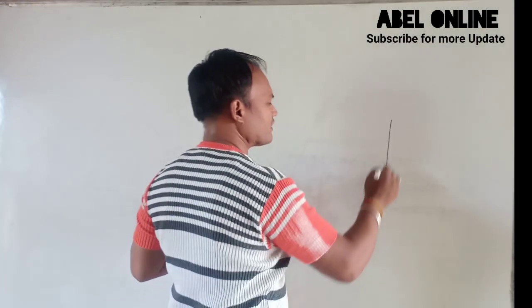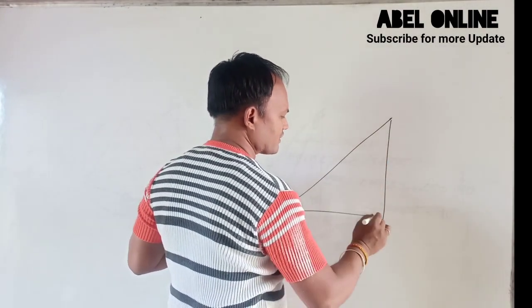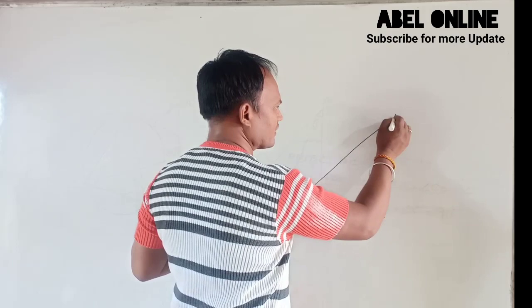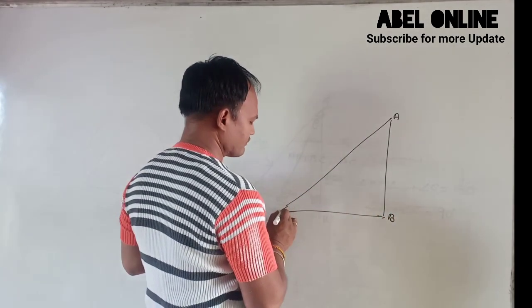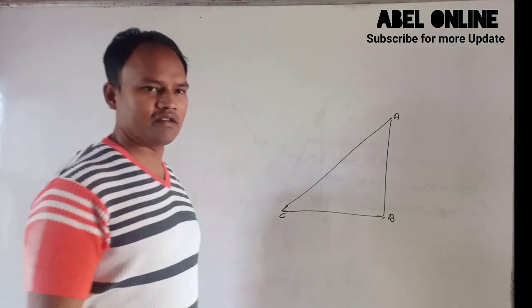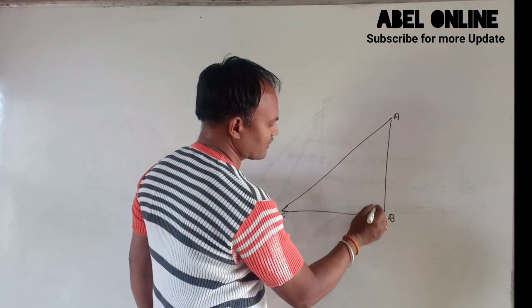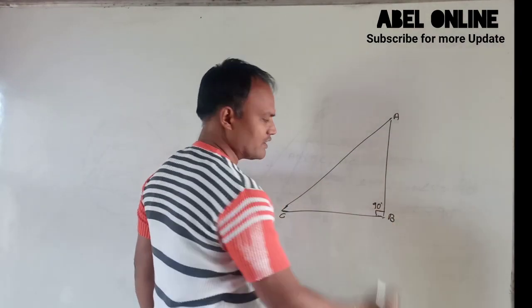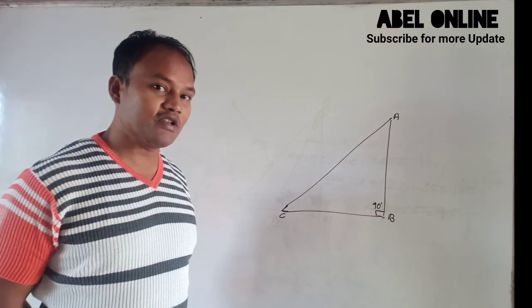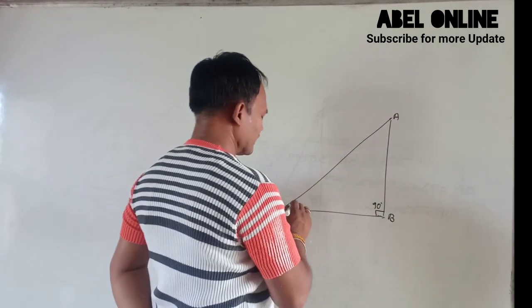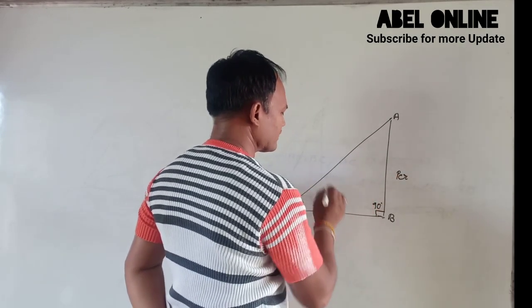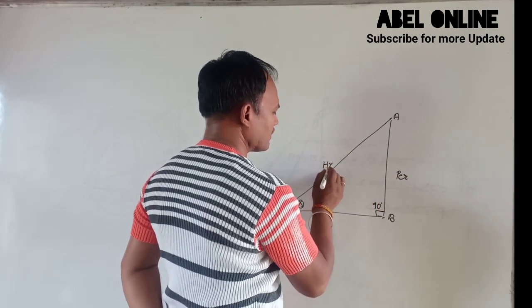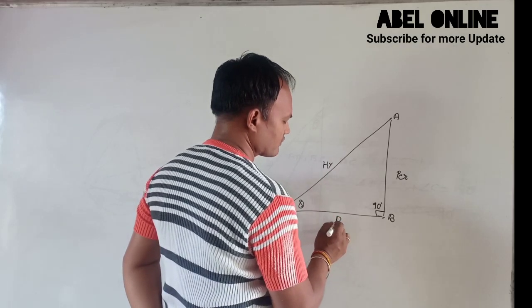If I am saying that this is a triangle, triangle ABC, with angle B equal to 90 degrees, and this angle is theta, then this side is the perpendicular, this is the hypotenuse, and this is the base.